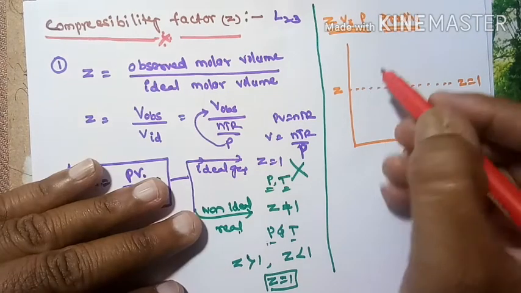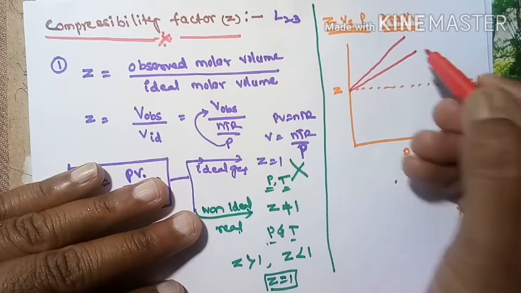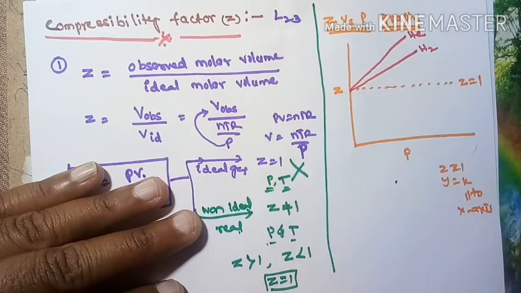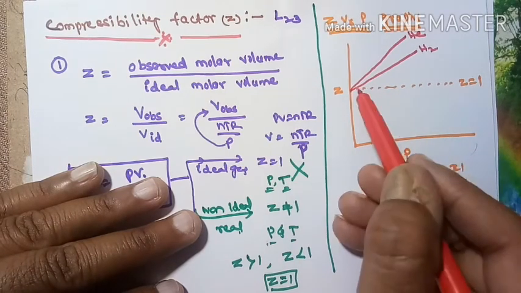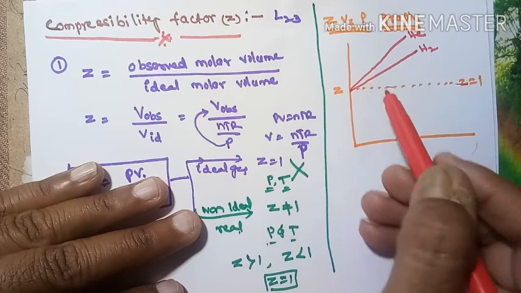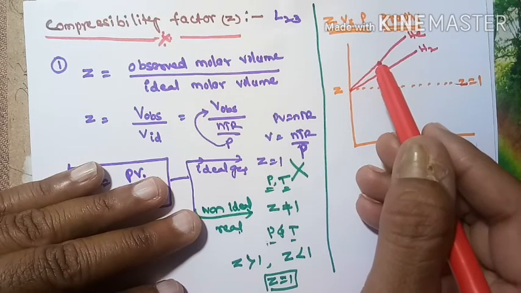Next I plot for hydrogen and helium gases, and I always get a curve like this above the Z equal to 1 line. Above it means Z is greater than 1, that is, they are positively deviated.